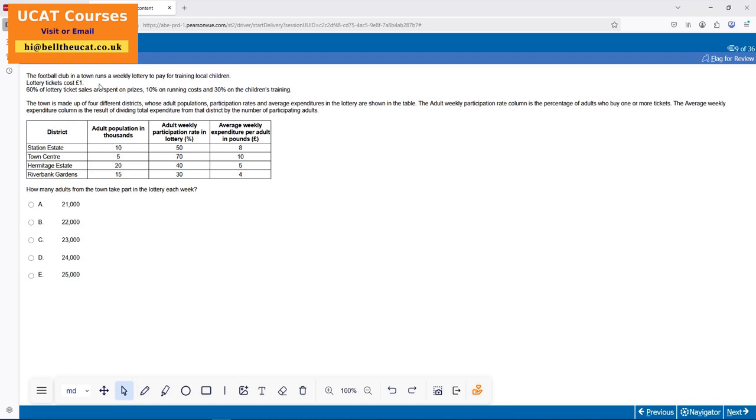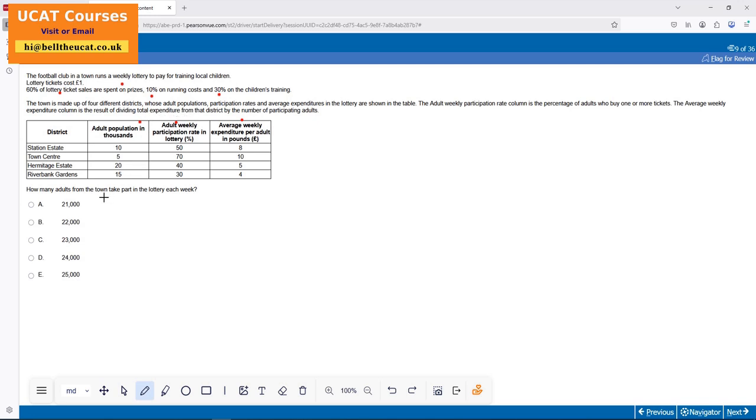Right, okay, football team. Now, for some people, it might look like a long-winded passage or paragraph or question. Just remember the trick is, the longer the question, the first 2 parts are always doable. Ready? So what have I got? Football team, weekly lottery. Lottery costs £1, 60% prizes, 10%, 30% children. This will be somewhere in the question. 4 districts, adult population 1,000, adult weekly participation and average expenditure, percentage average weekly, dividing the total expenditure.